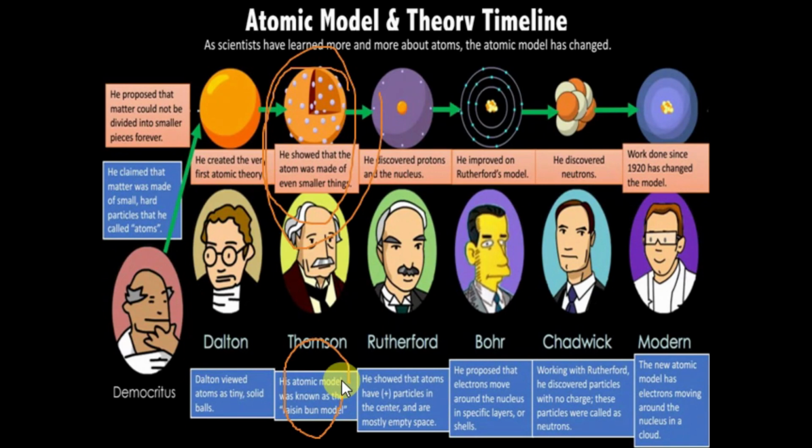He also said there must be some positive charge, but for positive charge he didn't have any theory. Till his time only negatively charged particles were discovered, and he only said that negative charge exists. His model was somewhat like this, where negative charges are scattered all around. This was said by Thomson.